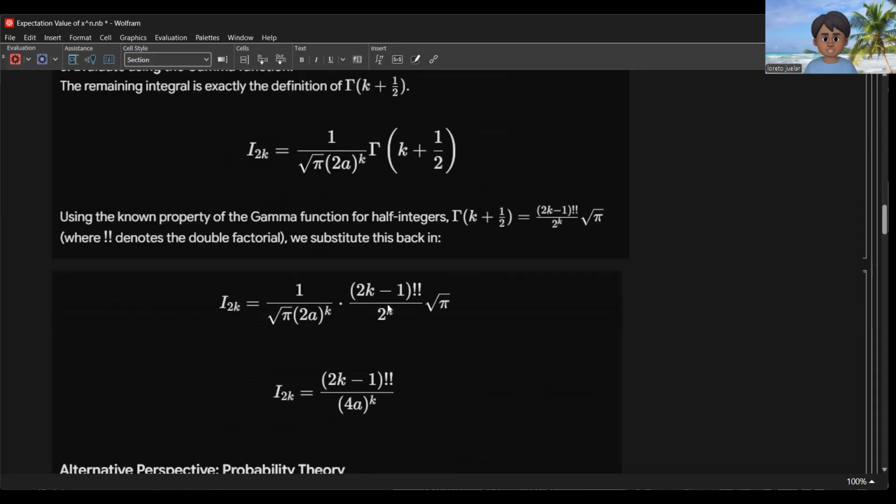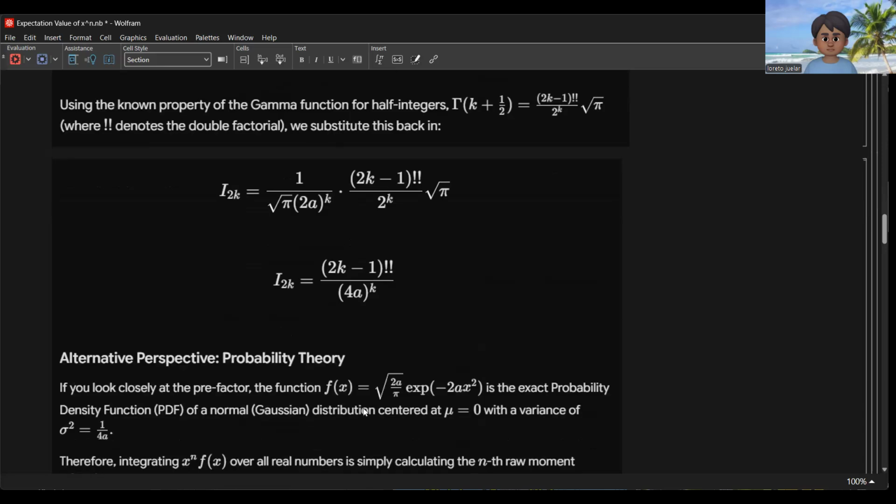We substitute this back in. So our I 2k here is equal to 2k minus 1 double factorial over 4a raised to the k.